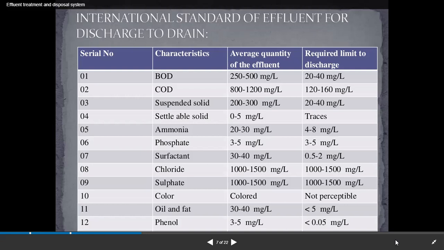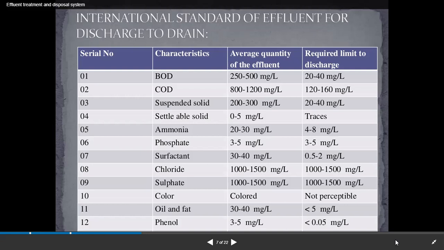Phosphate: average quantity of the effluent is 3 to 5 milligram per liter, and the required limit to discharge is 3 to 5 milligram per liter. Here, surfactant: average quantity of the effluent in surfactant is 30 to 40 milligram per liter, but the required limit to discharge is 0.5 to 2 milligram per liter.